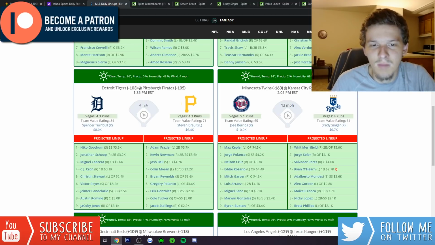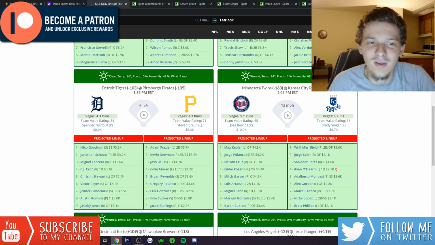Josh Bell, he's a good power hitter. Adam Frazier, a guy that'll make contact. But when you get to the bottom of this lineup with Eric Gonzalez, Cole Tucker, Jacob Stallings, these just aren't hitters you're going to be afraid of. Pretty good matchup for Turnbull.